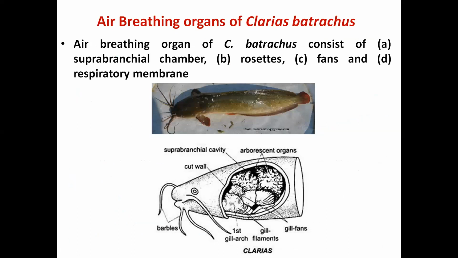Then the breathing organ in another catfish, Clarias batrachus, commonly known as Magur.